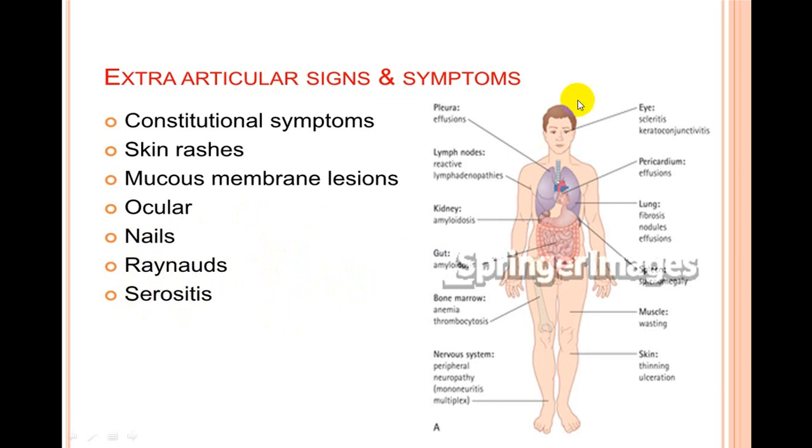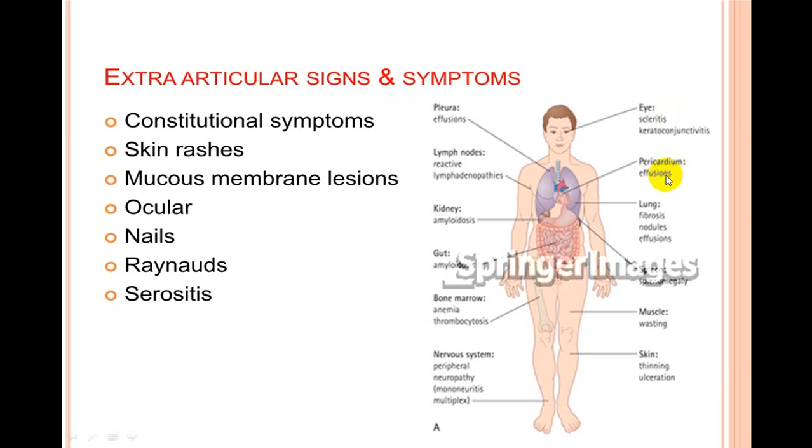This is a diagram showing you. You can have involvement of the pleura, lymph nodes, kidney, GI tract, bony structures, bone marrow, and nervous system. In that you can have peripheral nerve involvement, like mononeuritis multiplex. Then eye involvement like keratoconjunctivitis, scleritis, uveitis, etc.